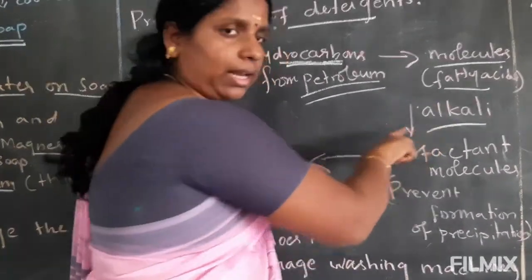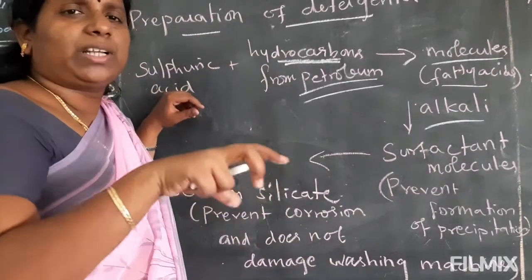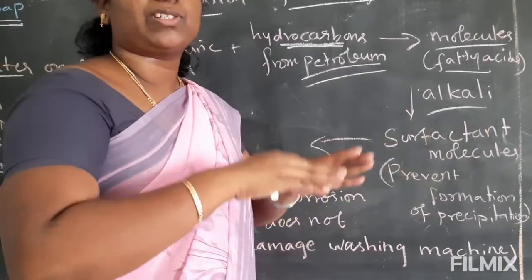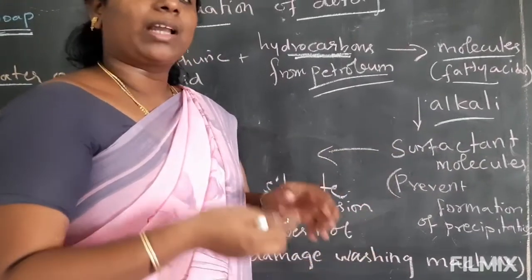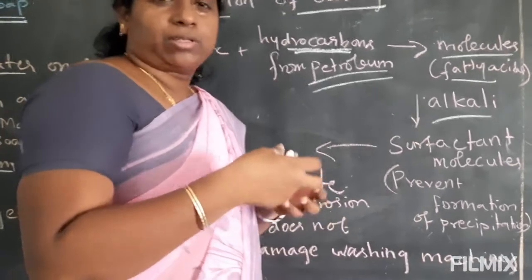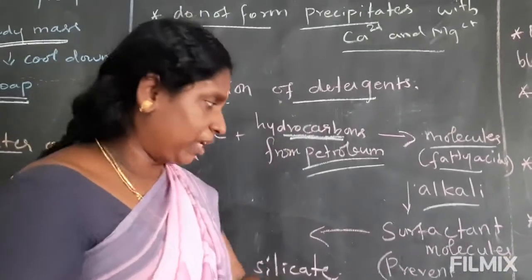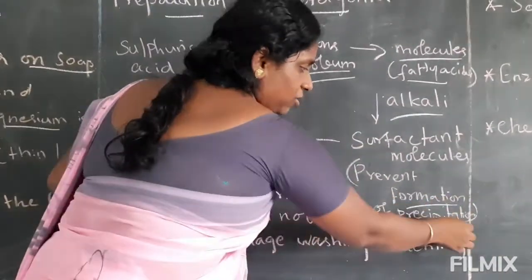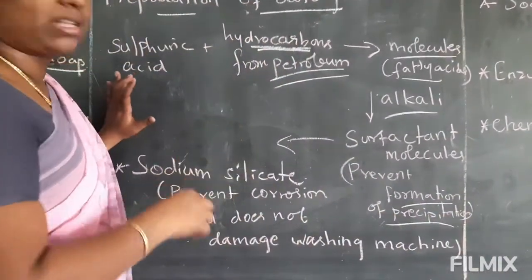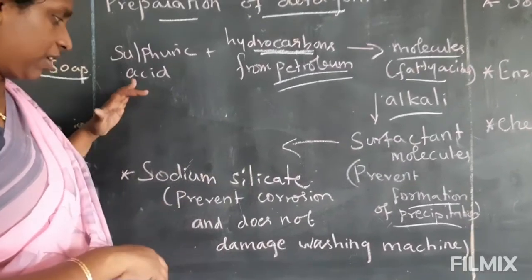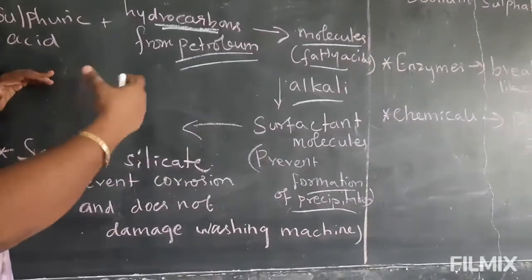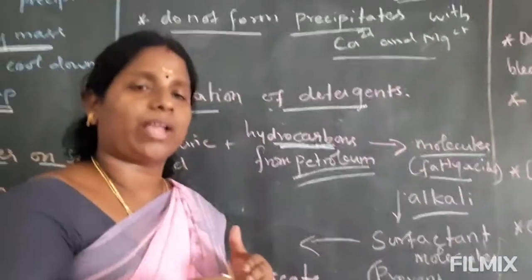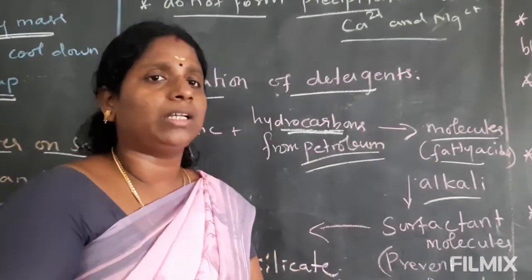If you add alkali, surfactant molecules are formed. This surfactant will break down the surface tension of oil or grease. Any grease on our cloth has to be removed, and these surfactant molecules also prevent the formation of precipitation. Finally, to this detergent we add a lot of organic compounds to improve the cleaning.